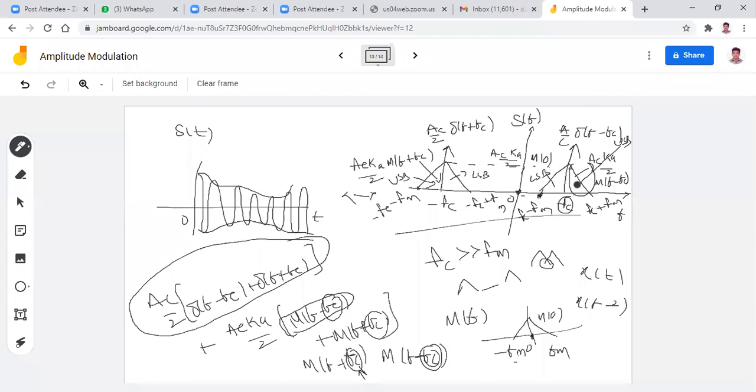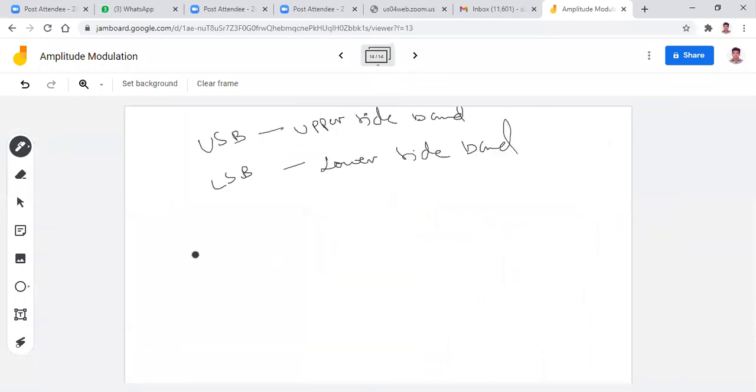Below the carrier frequency is known as LSB. And coming to negative frequencies, below minus fc is USB, and above minus fc is LSB. Clear about the definition?